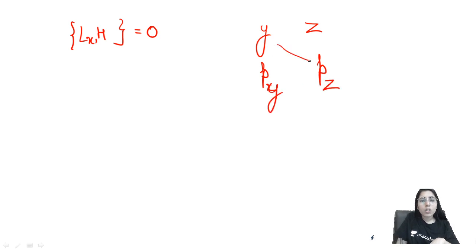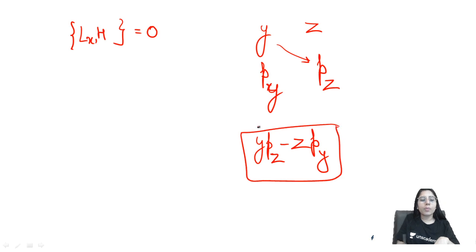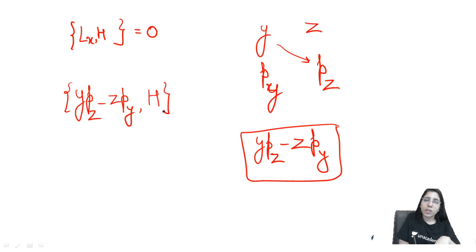Done. Cross multiply, you will get y pz minus z py. That's how you get the expression for the x component of angular momentum. So you can write it here like the commutator of (y pz minus z py) with H, the Hamiltonian corresponding to that system. If it is giving you the value equal to 0, you will say that Lx is conserved. That means the x component of angular momentum is conserved. So this is the detailed process. Similarly for Ly and Lz you can check. And if it is non-zero, that means that component of angular momentum is not conserved. Clear? So this is the detailed method.